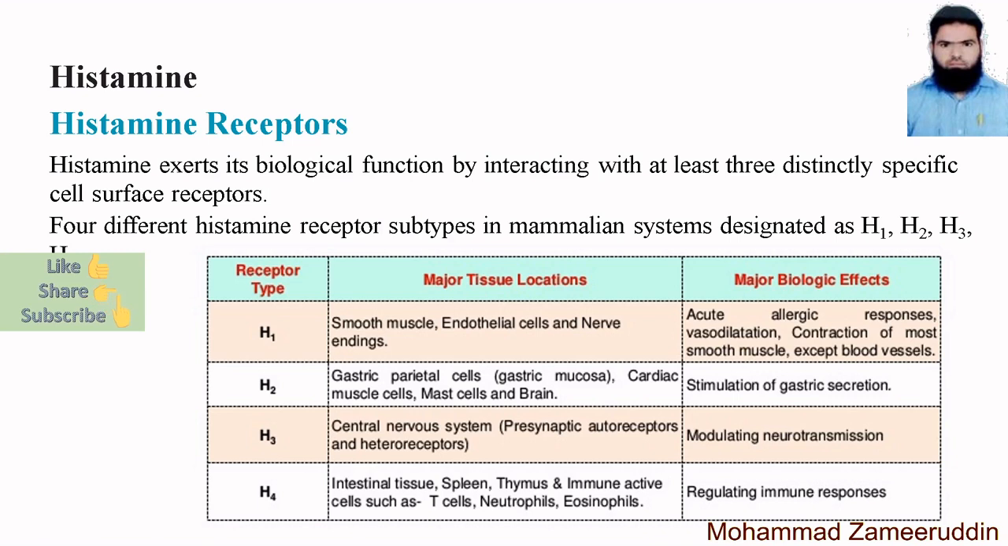Now come to the next slide, histamine receptors and their distribution in our body. Histamine exerts its biological function by interacting with at least 3 distinctly specific cell surface receptors. Here the word 3 is given, but here we have given 4 receptors.